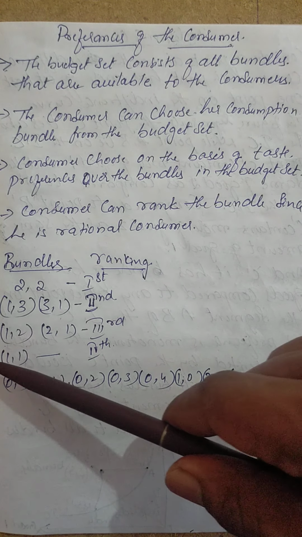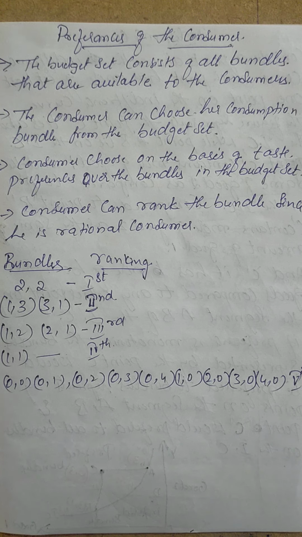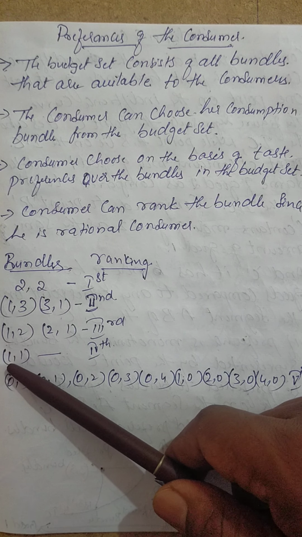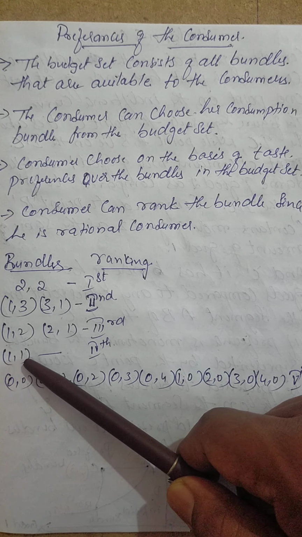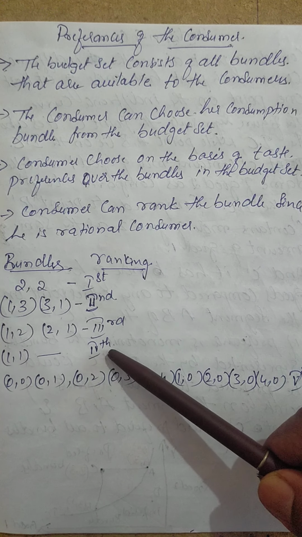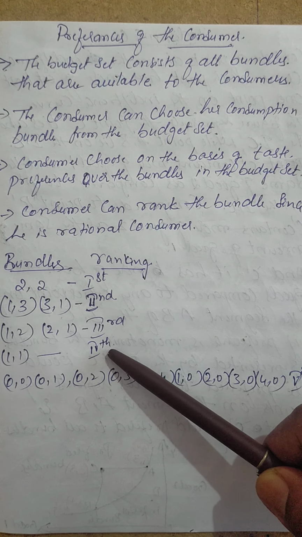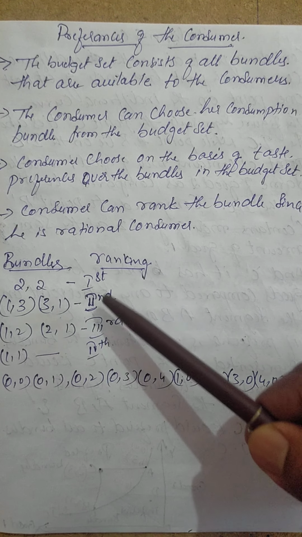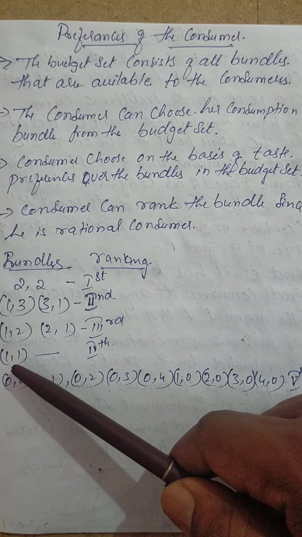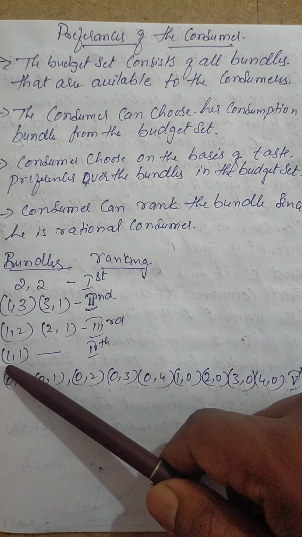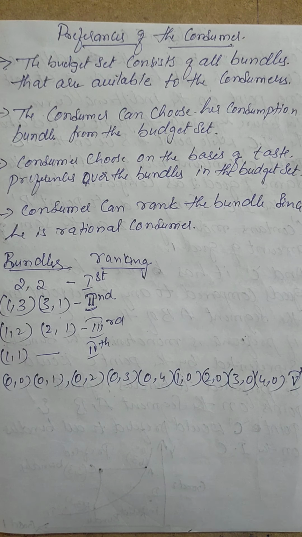Now if you see (1,1), which means 1 unit of good 1 is purchased and 1 unit of good 2 is purchased, and here he has given rank number 4, compared to the first rank. That means for his income he is purchasing only one unit of products.